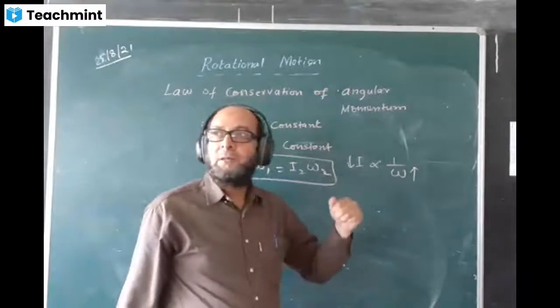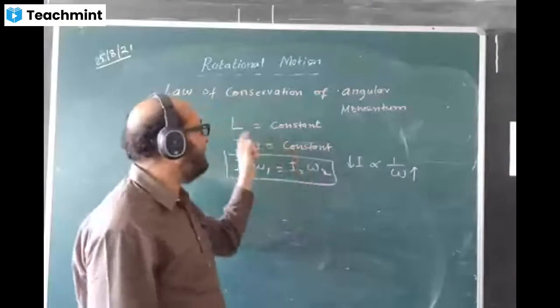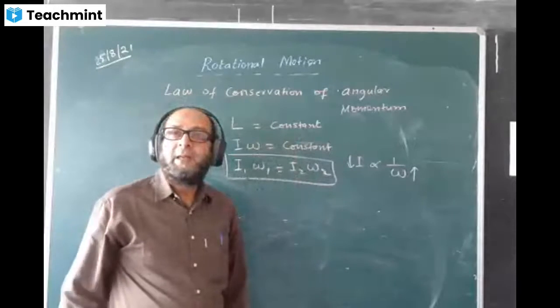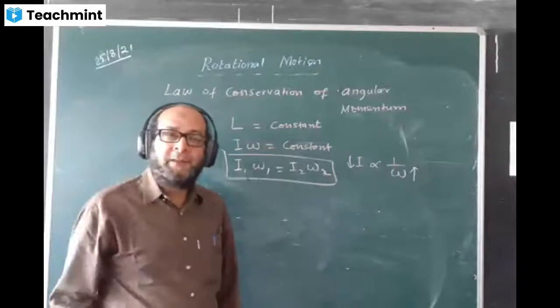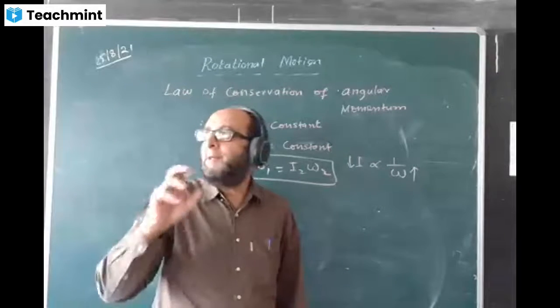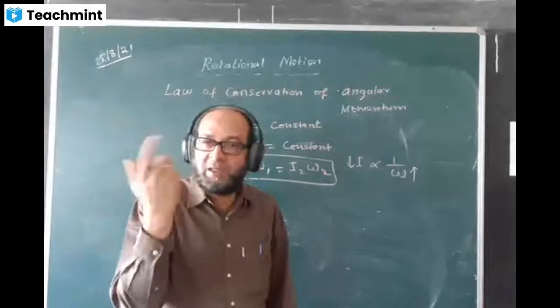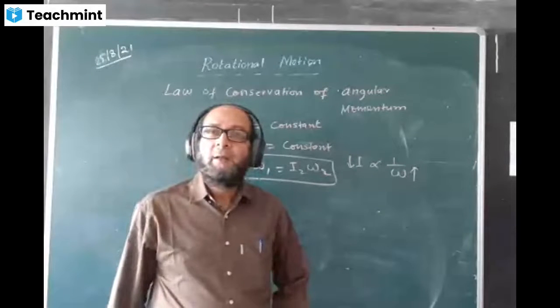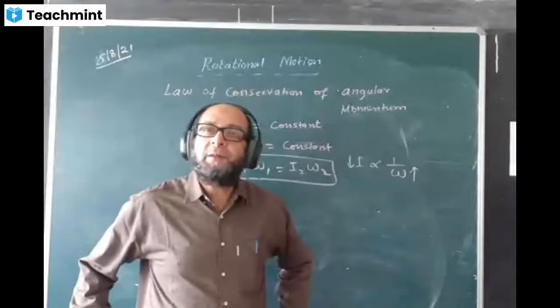So this type of question we will work on the basis of conservation of momentum. Tell me, which planet of our solar system rotates faster, spins faster?